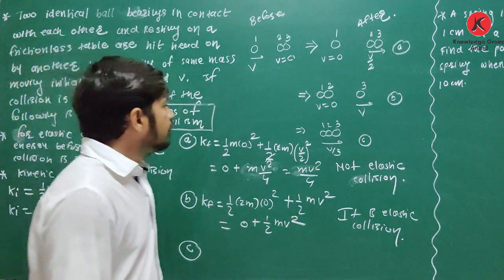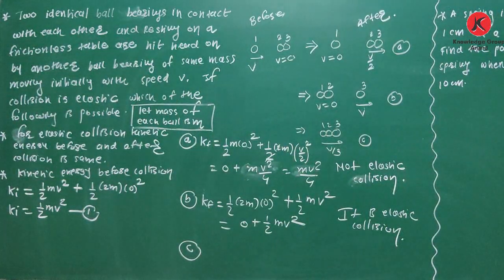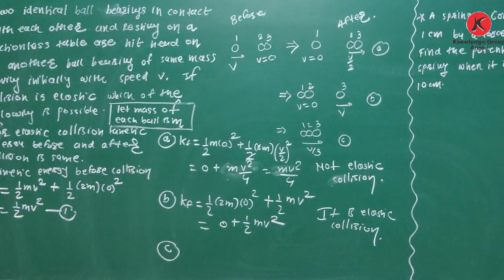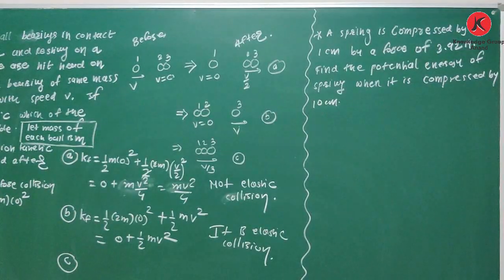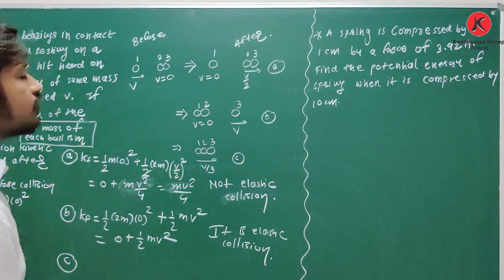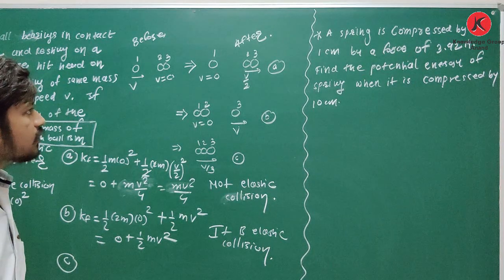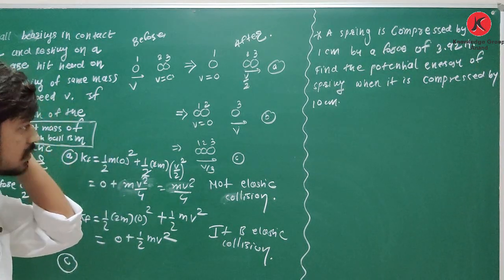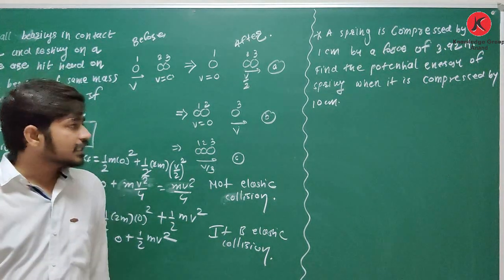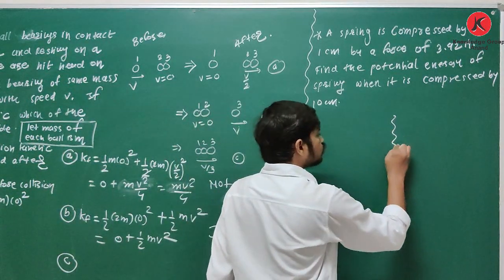Okay, now we will see one more question, the last question for today. See what the question is. A spring is compressed by 1 centimeter by a force of 3.92 Newton. Find the potential energy of the spring when it is compressed by 10 centimeter. See how to find.